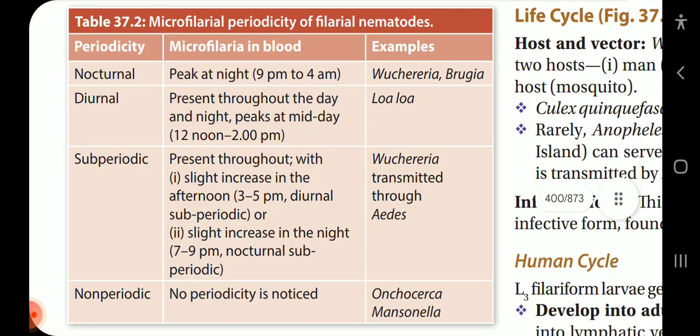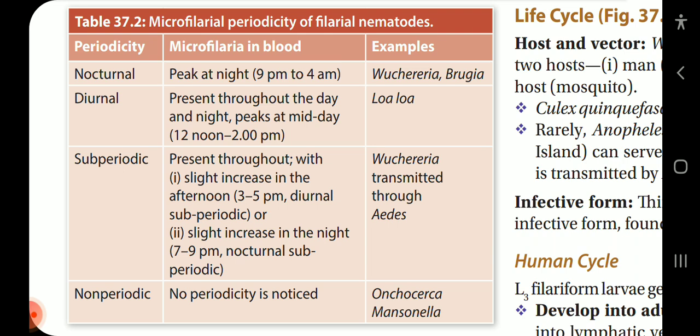Now the microfilarial periodicity of filarial nematodes, let us discuss this first. Nocturnal: microfilariae in blood peak at night, 9 pm to 4 am. Examples are Wuchereria and Brugia. Diurnal periodicity: microfilariae in blood are present throughout the day and night, peaks at midday, 12 noon to 2 pm. Examples are Loa loa.